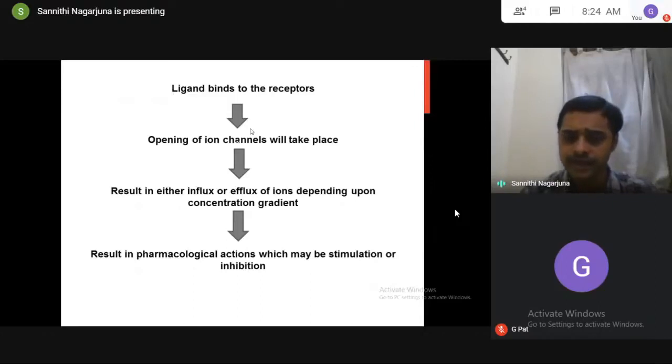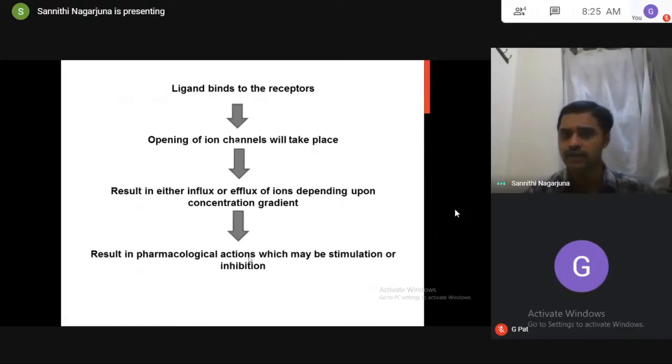How the ligand produces pharmacological actions is different from one kind to another kind, I have discussed with you. So here also, in the case of ionotropic receptors, the ligand binds to the receptors. So when the ligand binds to the receptors here, the ion channels will get open. The opening of ion channels will take place. So whenever these ion channels open, what happens? That results in either influx or efflux of ions. That depends upon the concentration gradient. And this influx or efflux of ions is responsible for mediating the pharmacological actions.